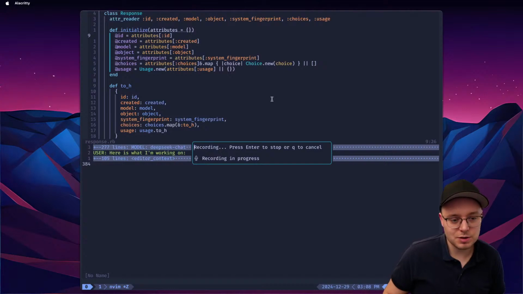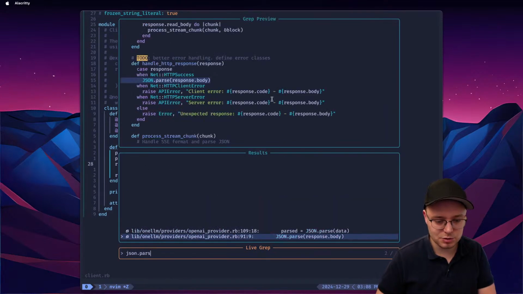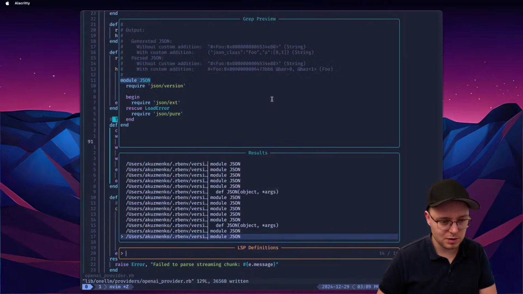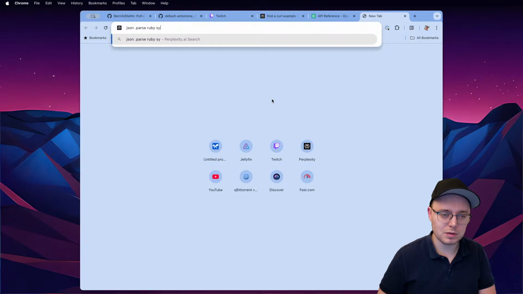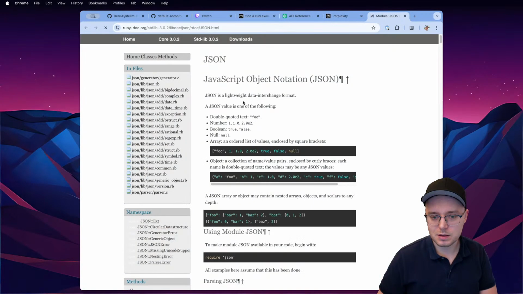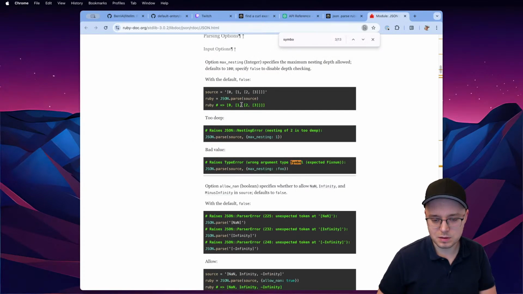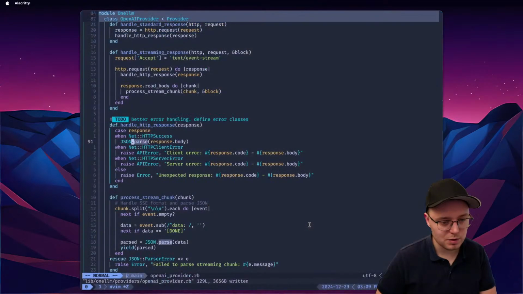Usually when parsing JSON, I think I can symbolize keys, right? When I'm parsing JSON, I have this JSON parse. Do I have docs here? I don't have docs. Come on. JSON parse Ruby symbolize keys. I think there is a way to do it. And symbolize names. Yes, this bad boy. This is what I'm looking for. I think I can just do this. Should be fine. Symbolize names.